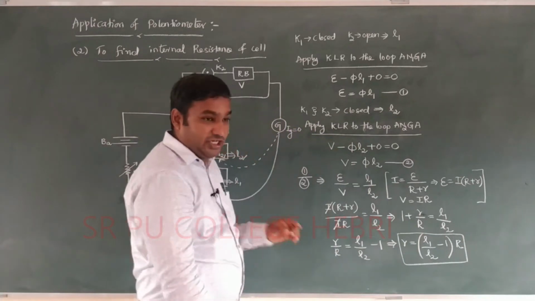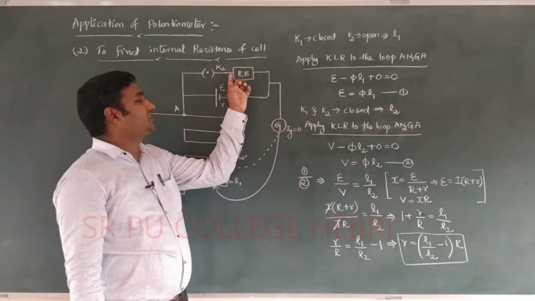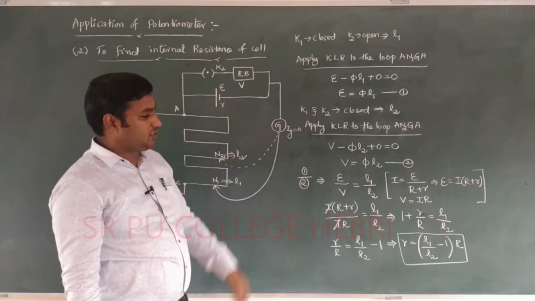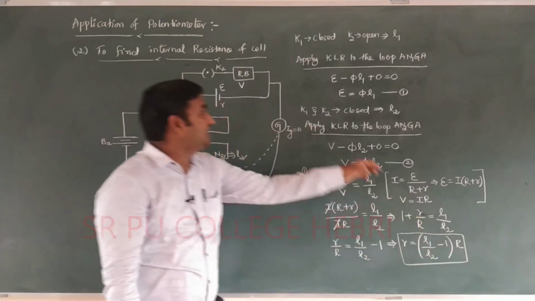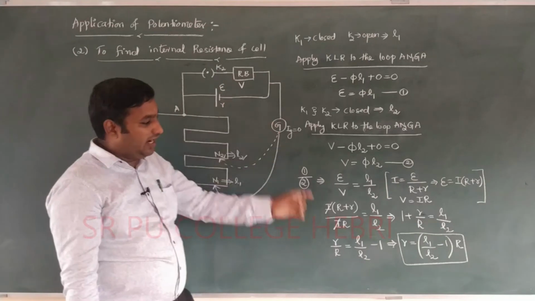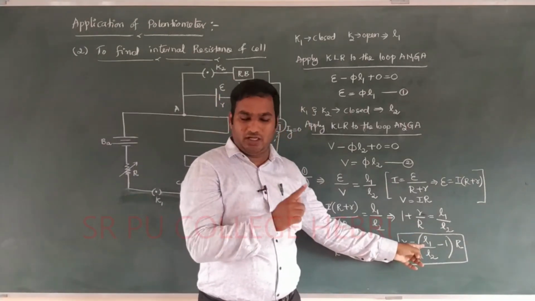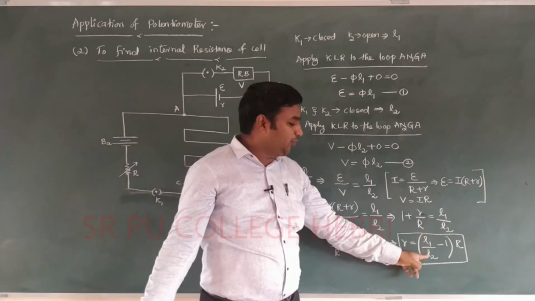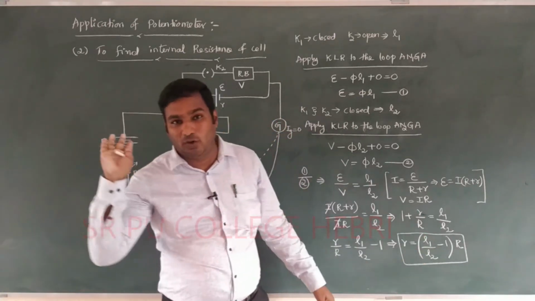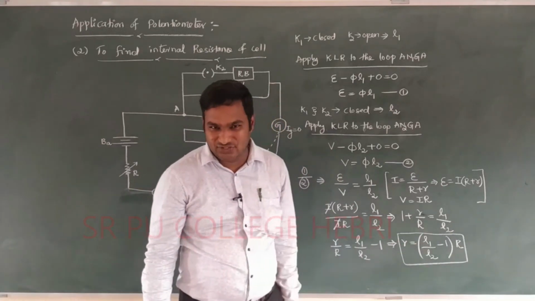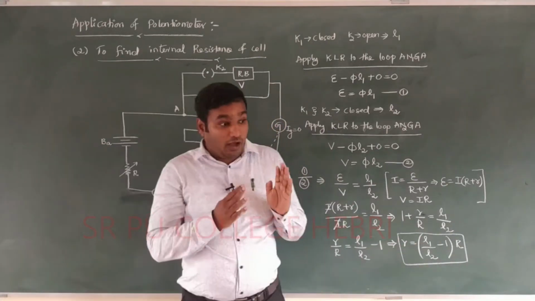internal resistance. Dear student, here the external resistance we can vary by using a resistance box. That is nothing but the value for R is from the resistance box, and L1 is for when K1 is closed and K2 is open, L2 is for when both K1 and K2 are closed. This is the formula for internal resistance. Is that clear? Right.